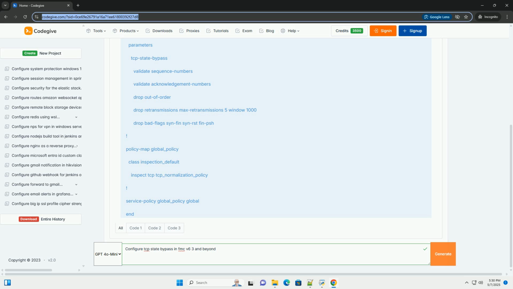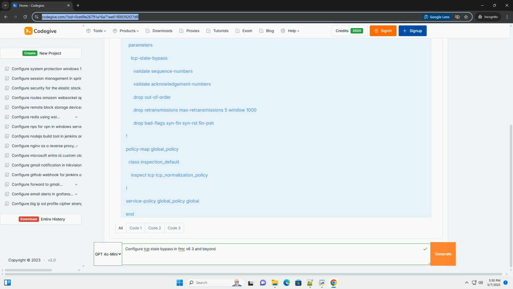Edit an existing rule. Find the rule that applies to the traffic you want to protect and click the Edit icon. Create a new rule. Click Add Rule. Name. Give the rule a descriptive name, for example TCP state bypass, web traffic. Action. Set the action to allow or trust depending on your security requirements. 4. For network analysis, in the access control rule editing window, select the Inspection tab, or similar depending on your FMC version. 5. Network analysis policy.